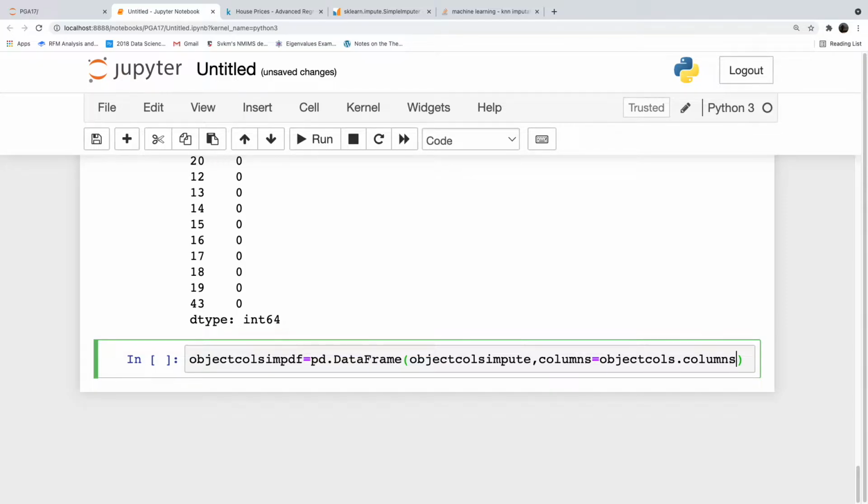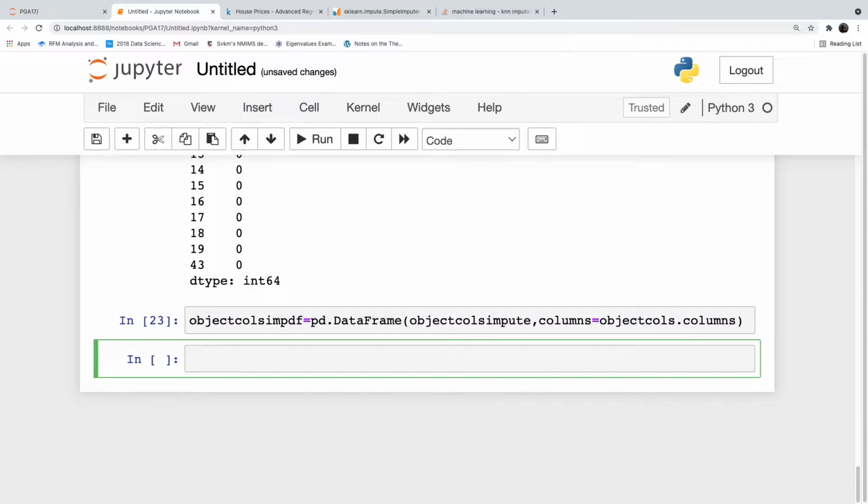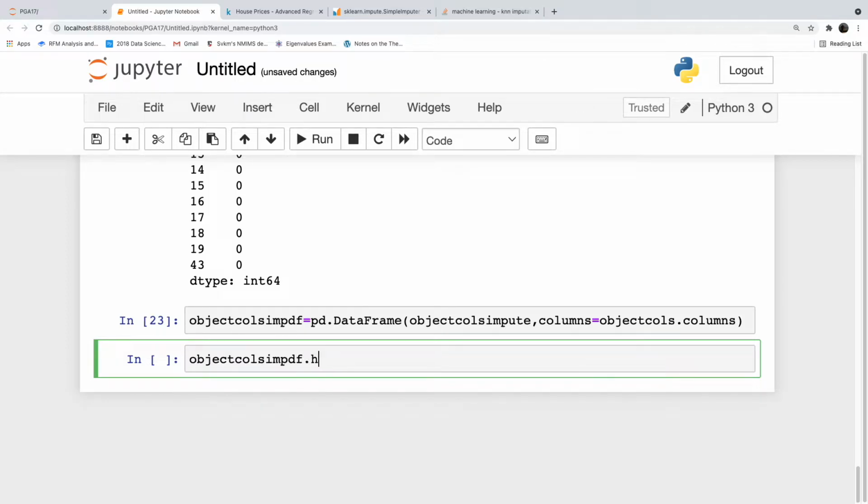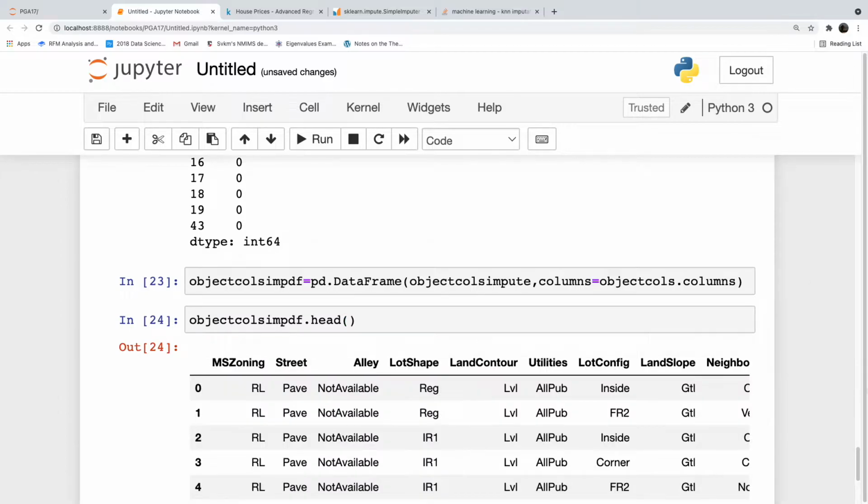Sometimes in NumPy arrays column names will not be there. They will be stored as a separate array. But to be on the safer side, we will also use columns is equal to object columns dot columns. Now let us see what our object columns are. Object columns, imp df dot head.